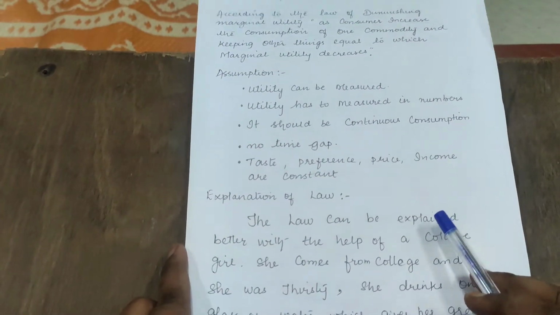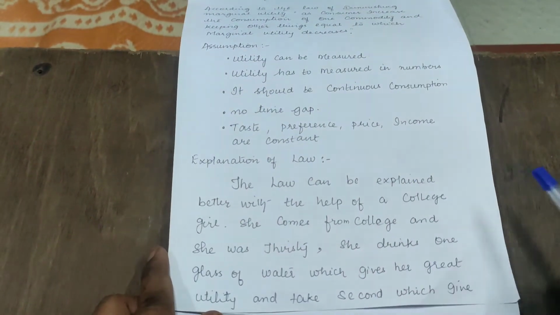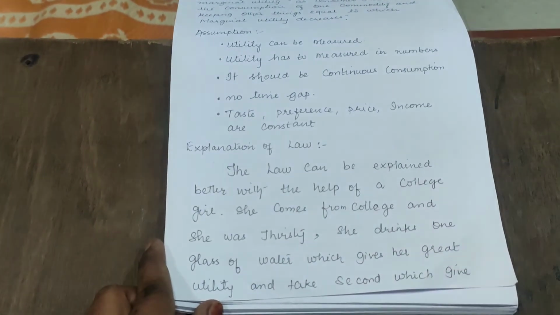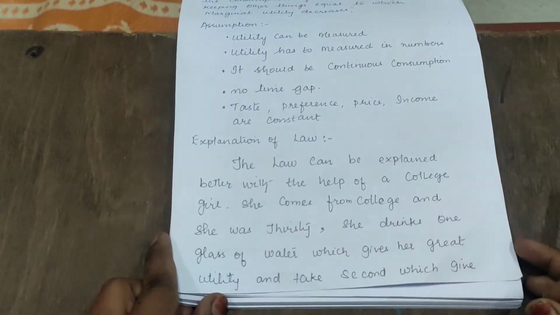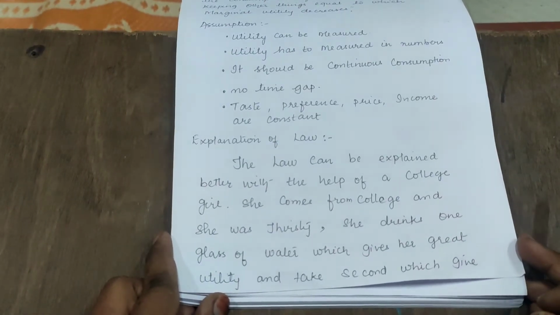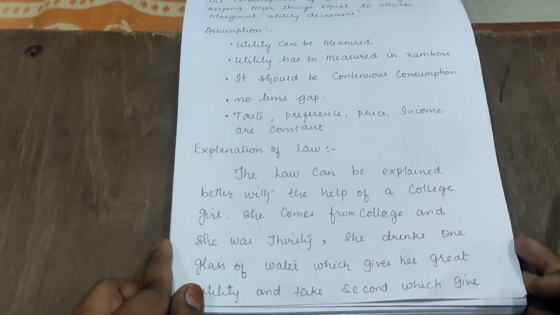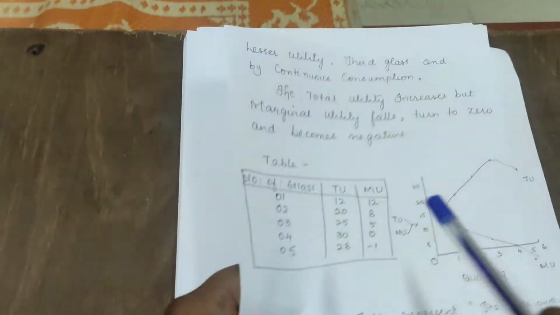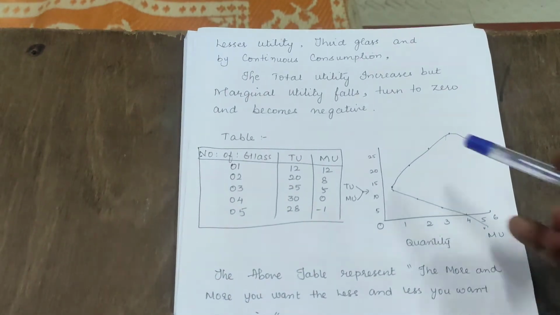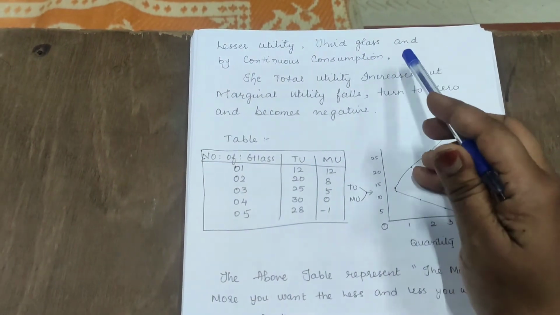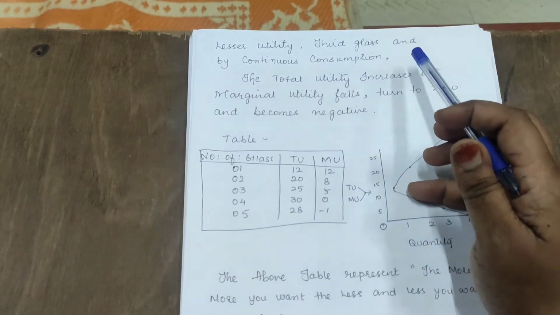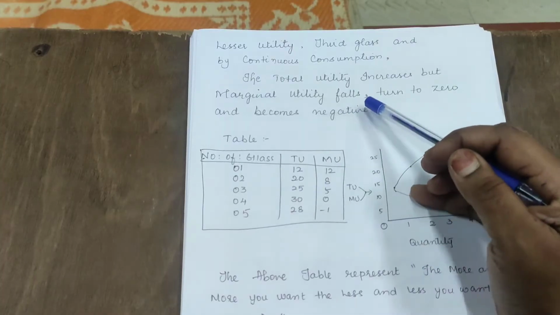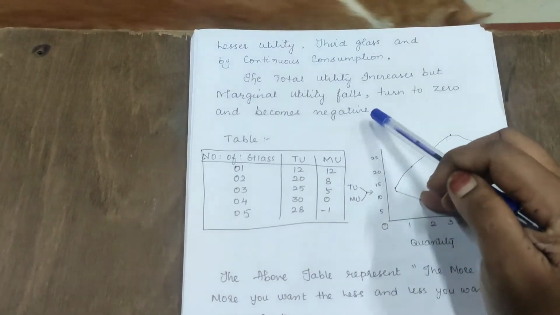Now let's move on and understand the explanation of the law. The law can be explained better with the help of a college girl. She comes from college and she is thirsty. She drinks one glass of water which gives her great utility, and takes a second, which gives her lesser utility. Then a third glass, and by continuous consumption, the total utility increases, but marginal utility falls, turns to zero and becomes negative.